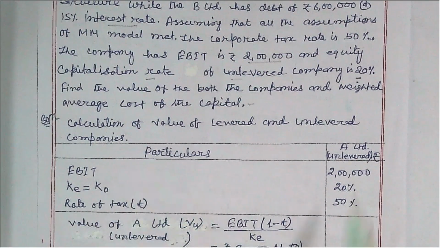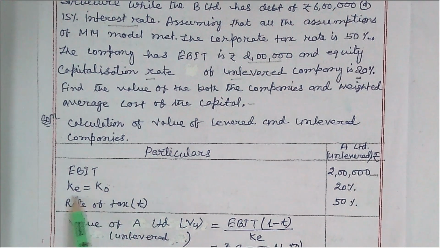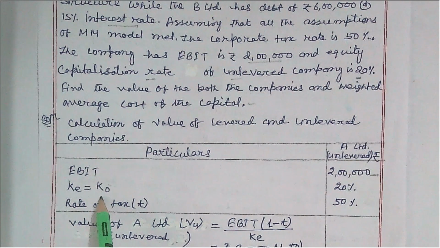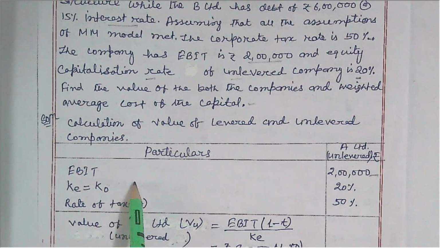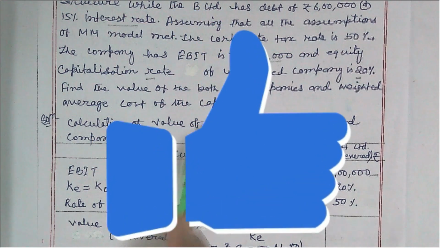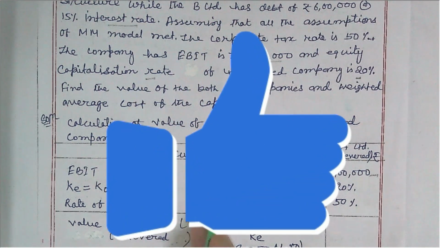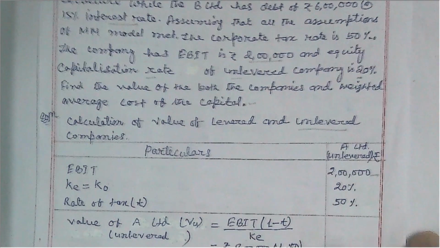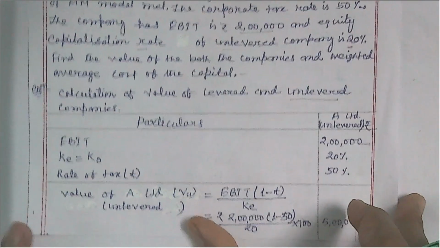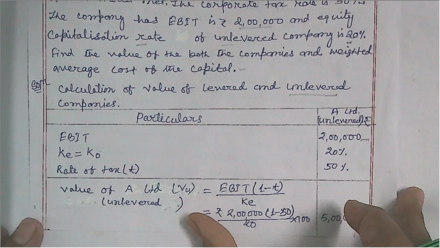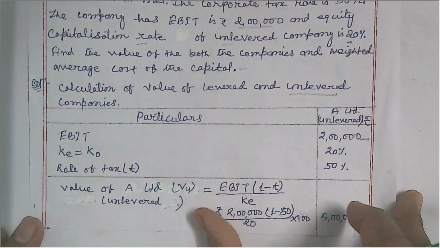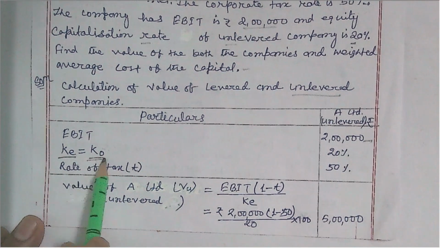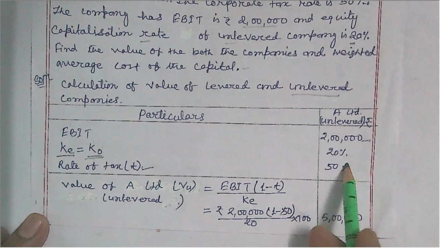So earning before interest and tax is 2 lakh. K equal to Ke, that is the cost of equity capital, is equal to the overall cost of capital, because the cost of equity capital is the only cost that the firm has to pay, because this is an unlevered firm. It has no debt financing in its capital structure. So whatever it is paying is only the cost of equity share capital, and that is why here cost of equity is equal to KO, and the rate of tax is 50% as given.